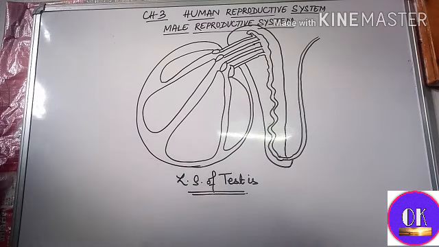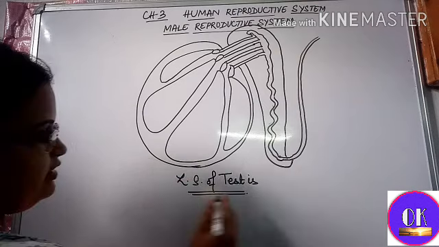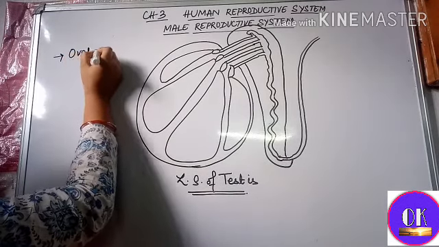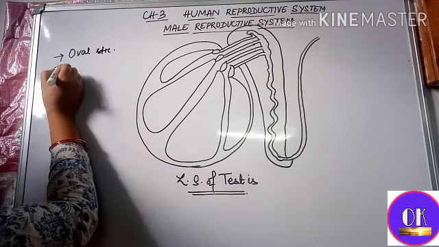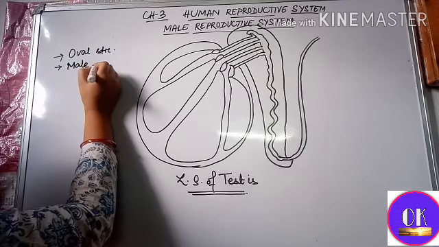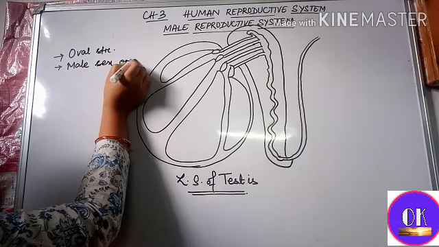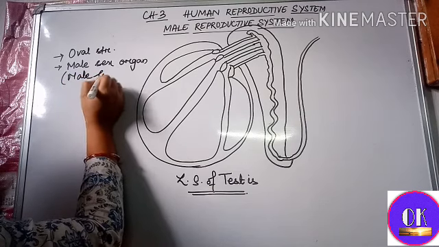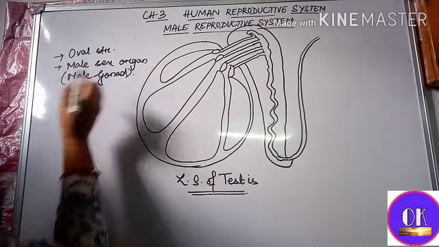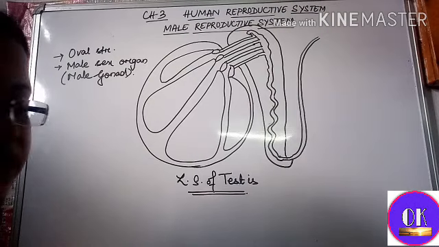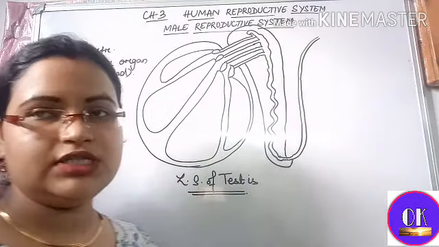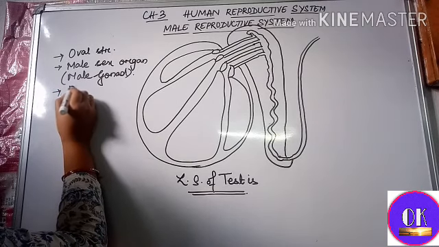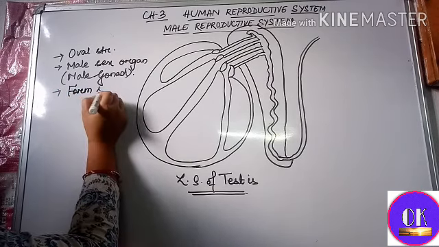So drawn. Now next you see I am labeling it. Now you can see the testis is having an oval structure. It is known as the male sex organ, or you can say male gonad. Sex organ is also known as gonads. The main function of testes is to form sperms,